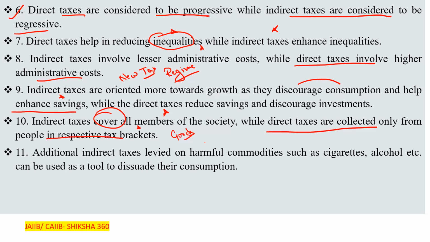Additional indirect taxes are levied on harmful commodities. Every time you see in the budget, there is an increase in the taxes on harmful commodities such as cigarettes, alcohol, etc. That can be used as a tool to dissuade their consumption. With the increase in taxation and prices of these goods, there is a reduction in consumption.